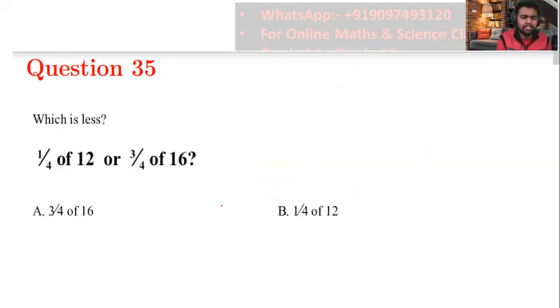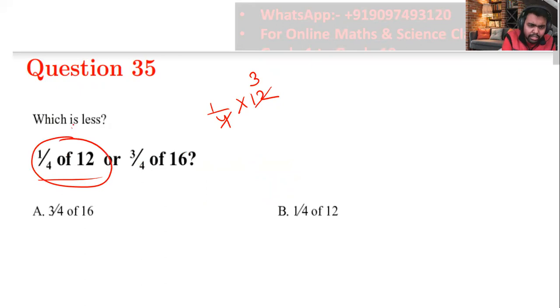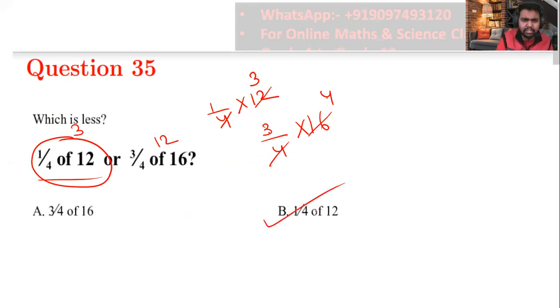Again, it is asking which is less. First of all, find 1 by 4 of 12. That means 1 by 4, and we have to multiply 12 here. So that would be 4 times 3. That means the value of this whole thing would be 3. And 3 times 4 is 12, and 4 fours are 16. So 4 fours are 16 and 4 threes are 12. Now which is less? It's very obvious which is less.